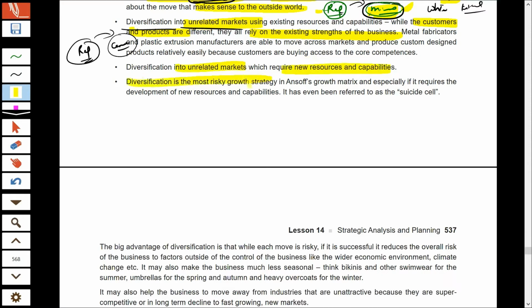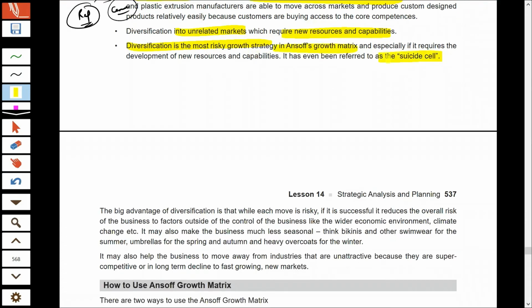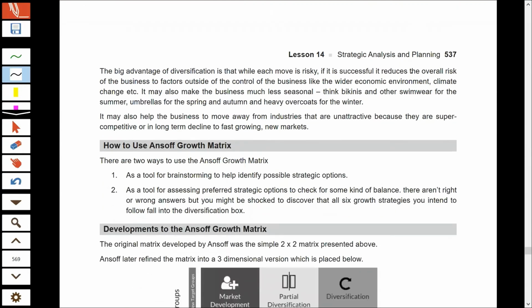And this is considered the most risky strategy out of all Ansoff strategies. It is also termed as suicide cell. Please remember, suicide cell is used for the diversification strategy. Even if this strategy is risky, it gives benefits.